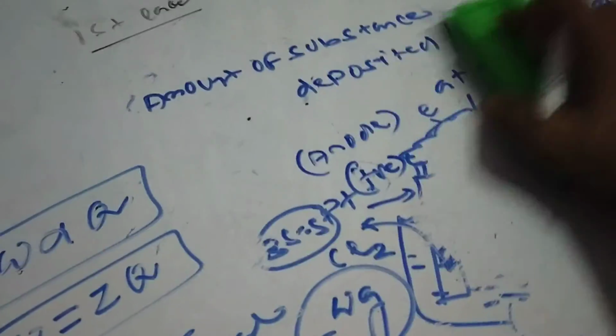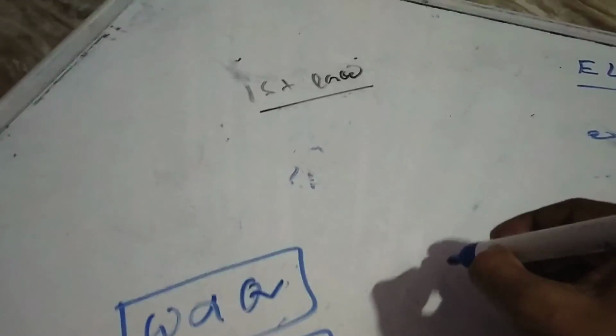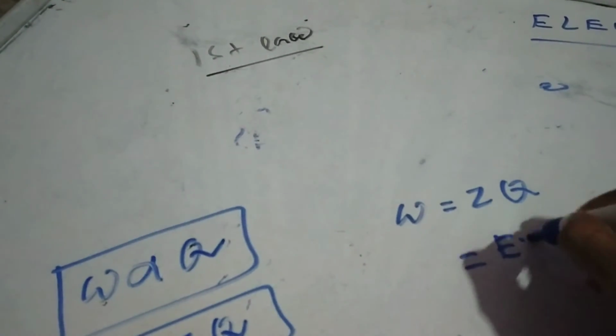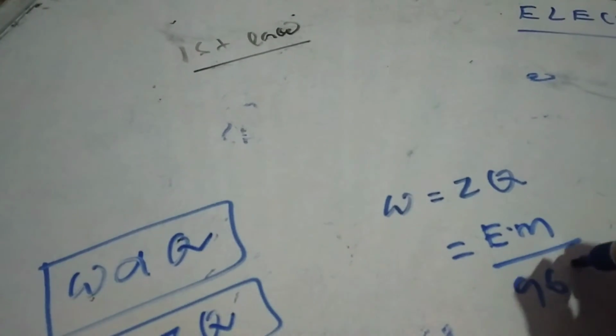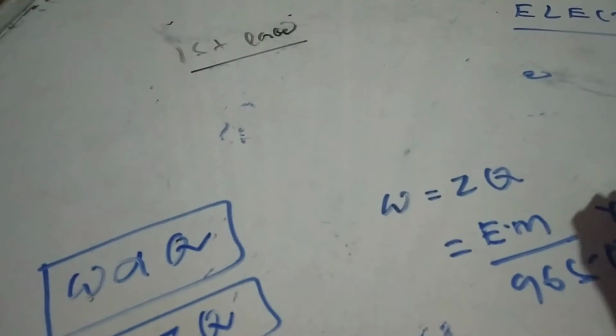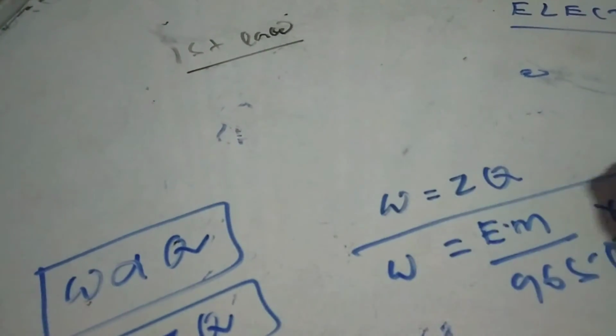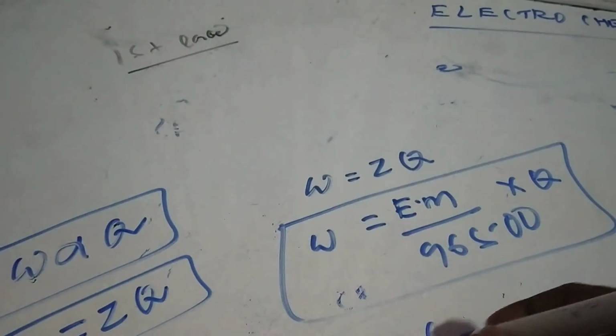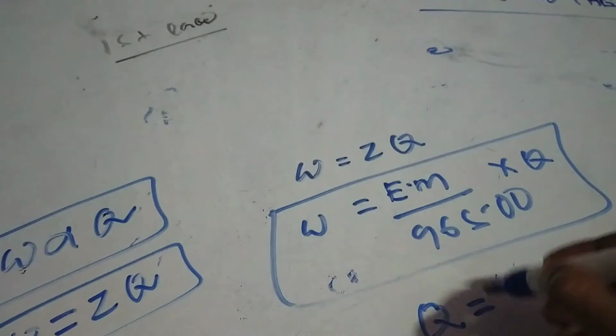So if I want to write Faraday's first law, I can write W is equal to ZQ. Instead of Z, I can also write equivalent mass by 96500 into Q. Also, you can write the relation between Q and the current.